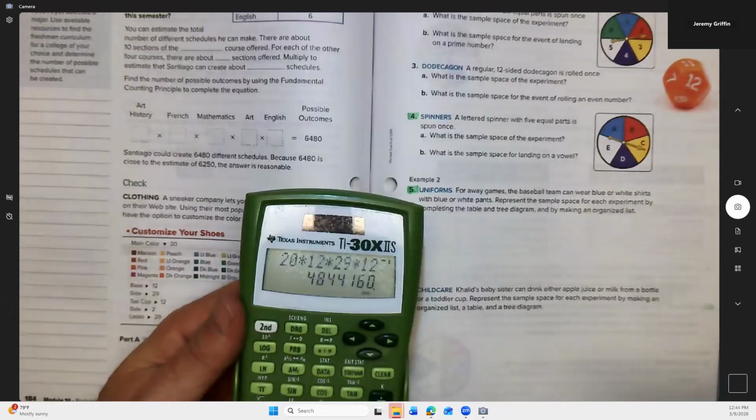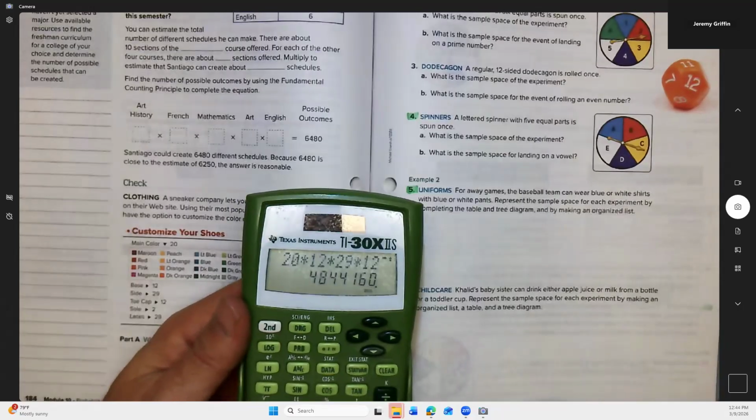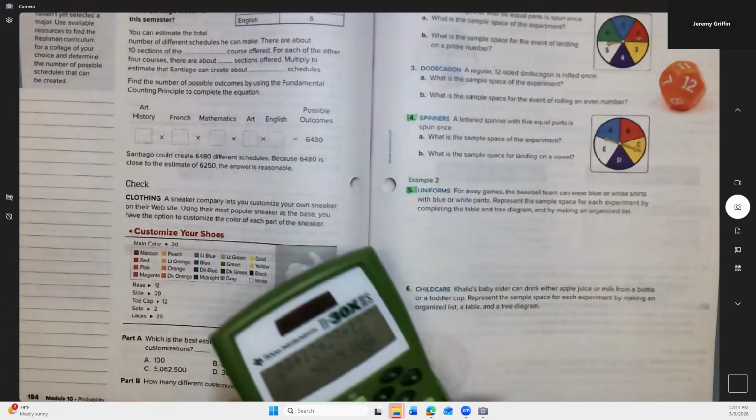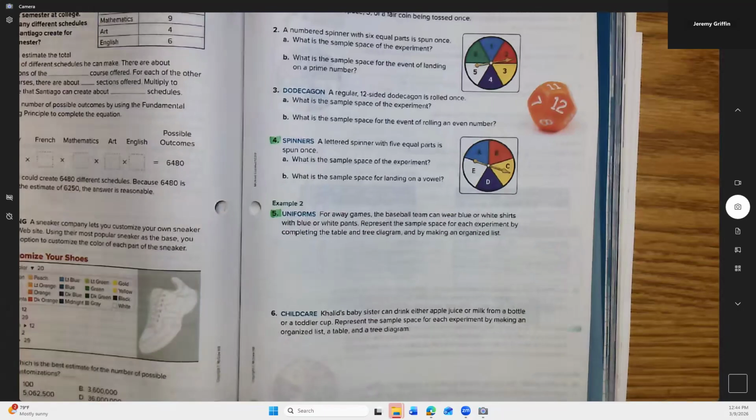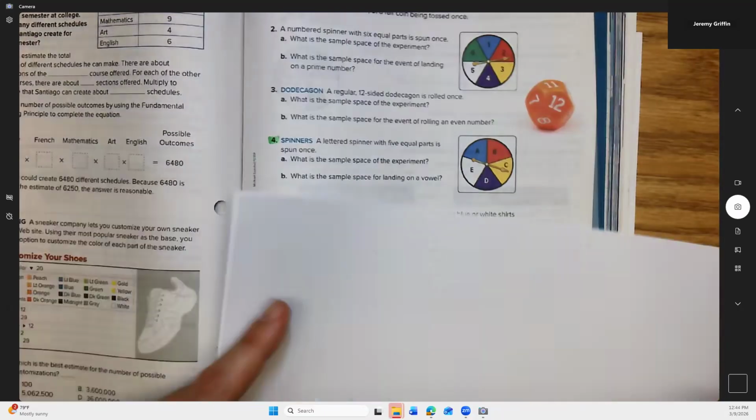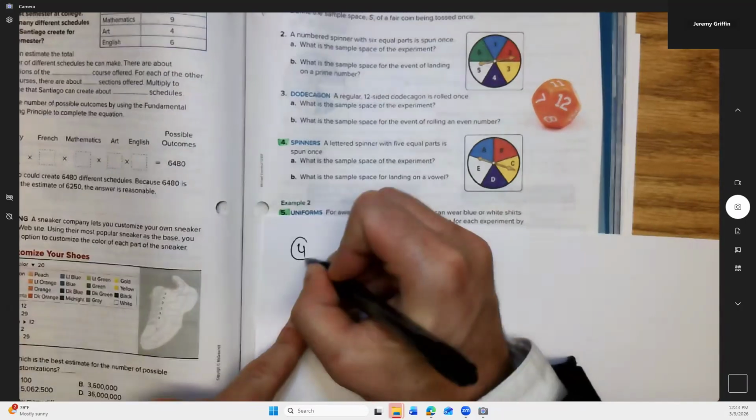Now somebody has to have the exact same shoes as somebody else because we're out of combinations at that point. All right, let's hit these book puzzles. So I highlighted some ahead of time. Number 4, spinners.